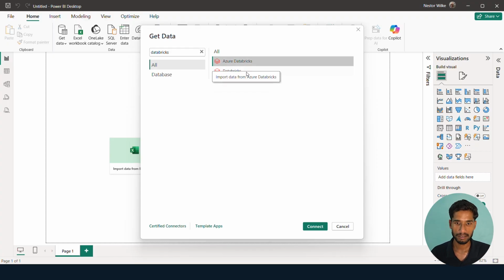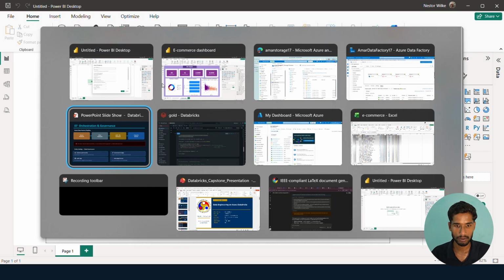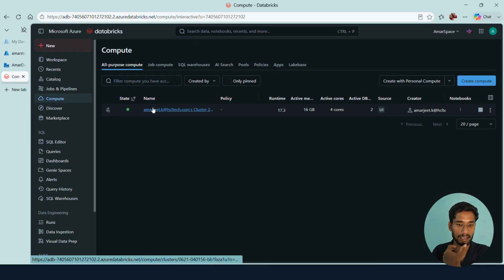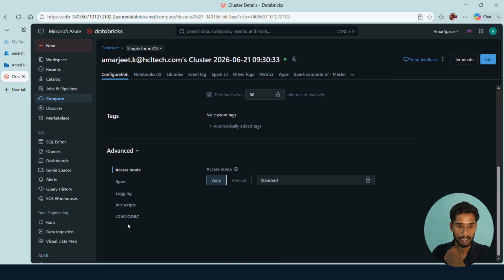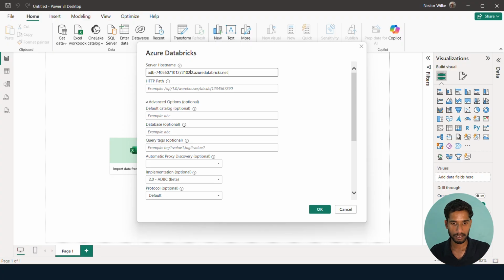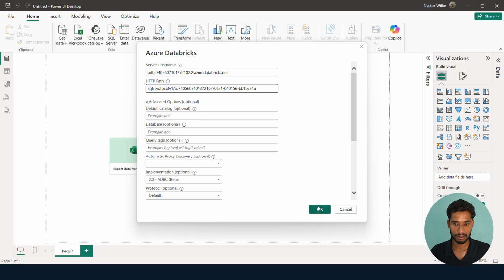You can see Azure Databricks. Click on it, click on connect. We need the hostname and HTTP path. Go to your Azure Databricks, go to your compute. Basically it is a cluster, a combination of multiple VMs which actually runs your code. So you don't need to run your code on your local system because it may crash if there is a high volume of data. But if you are running on the compute, that is basic Databricks functionality, you can execute your code on web services. This is the server hostname, we'll mention it here. Go to the HTTP path, copy it, paste and click OK.